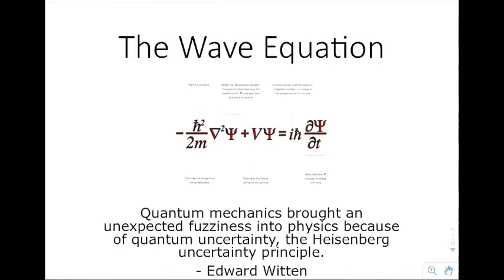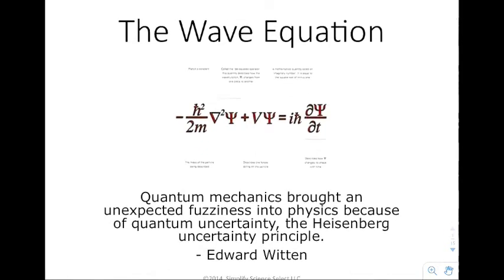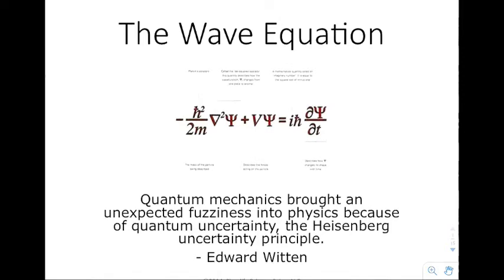Welcome to the second presentation in Unit 6, entitled The Wave Equation. It says quantum mechanics brought an unexpected fuzziness into physics because of a quantum uncertainty, the Heisenberg uncertainty principle. So you generate this, and that is actually called the wave equation.